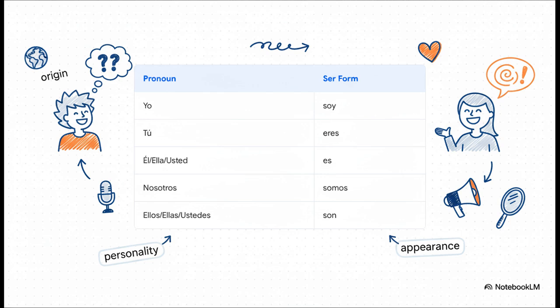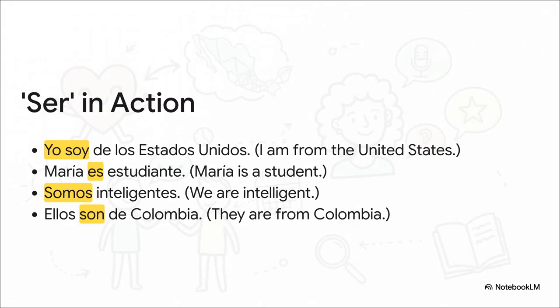This table right here is your cheat sheet. Just match the person to the correct form of ser. Let's see this in action with a few more examples. Yo soy de los Estados Unidos, or María es estudiante. You see how ser kind of acts like an equal sign? It connects a person to a core part of their identity. The only trick is picking the right form for your subject.